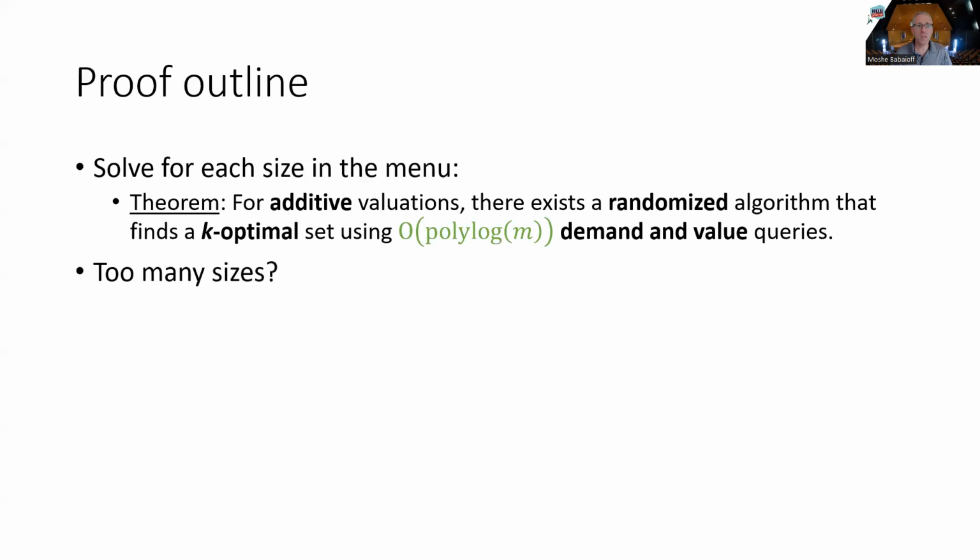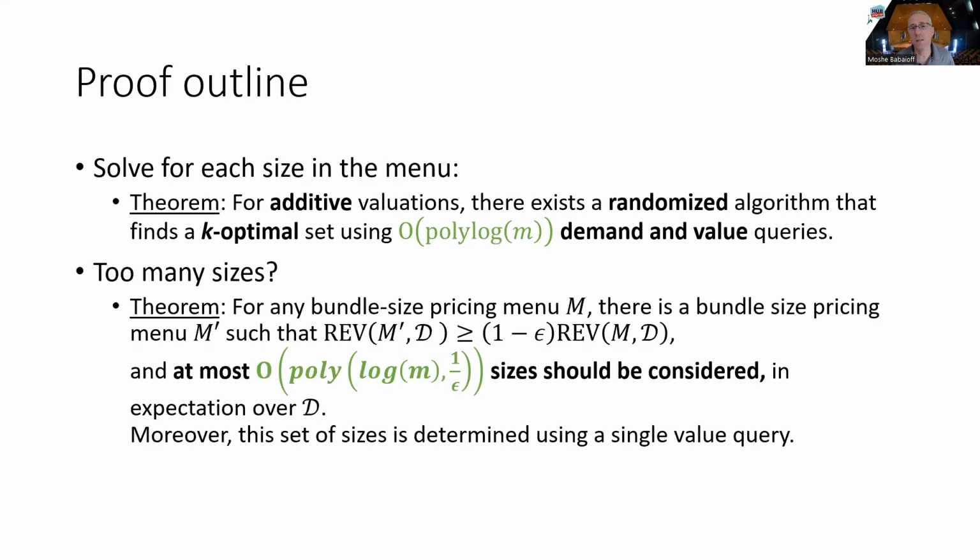Since there are too many sizes to consider, the second claim is that for any bundle size pricing menu M, we can find some other menu M prime, which has almost the same revenue, but we can find the best entry in that menu M prime by considering only polylogarithmically many sizes in expectation over D, and actually a single value query is enough to determine which sizes to look at.